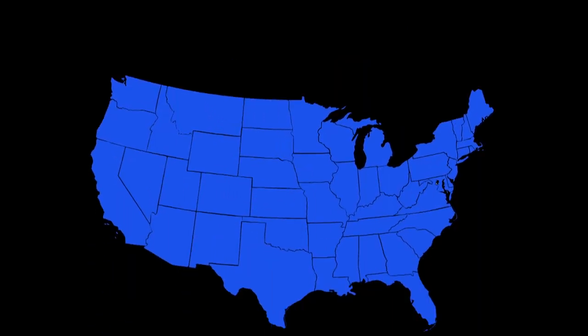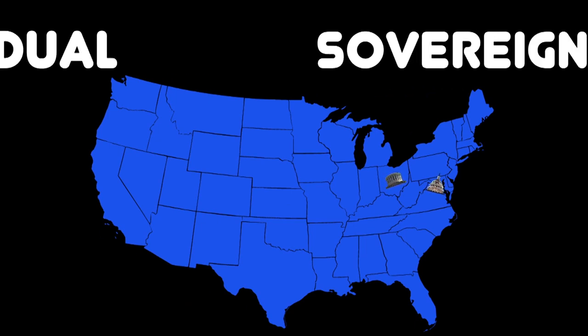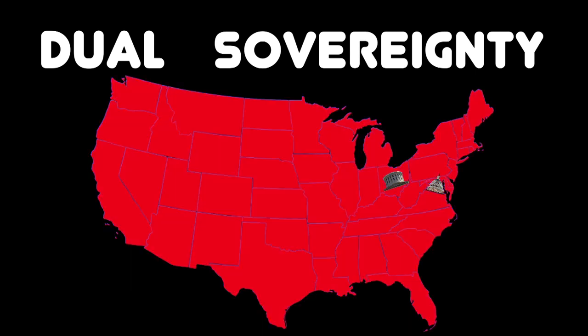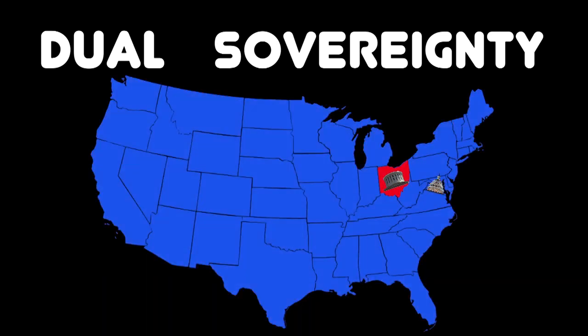The federal government and the state governments are both sovereign. This is known as dual sovereignty. Sovereignty is having supreme governing power within a geographical territory. The U.S. government has the right to govern itself without interference from other countries, just as Ohio has the right to govern its affairs without Michigan getting involved.